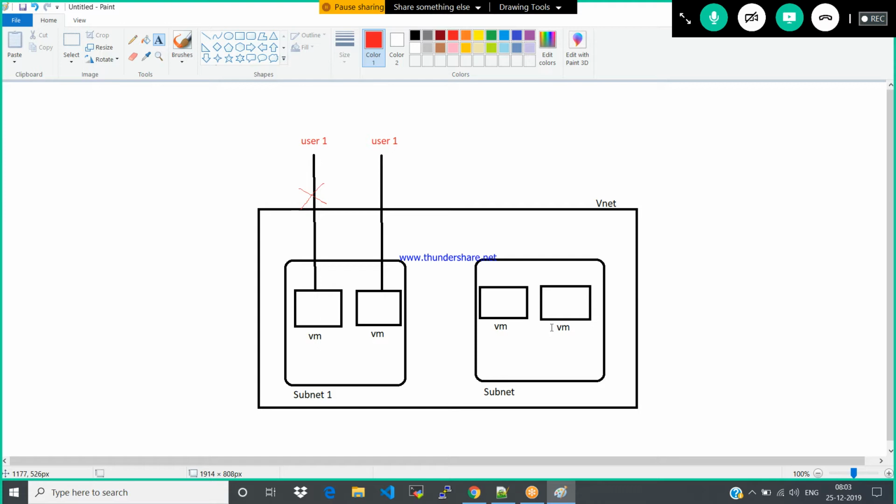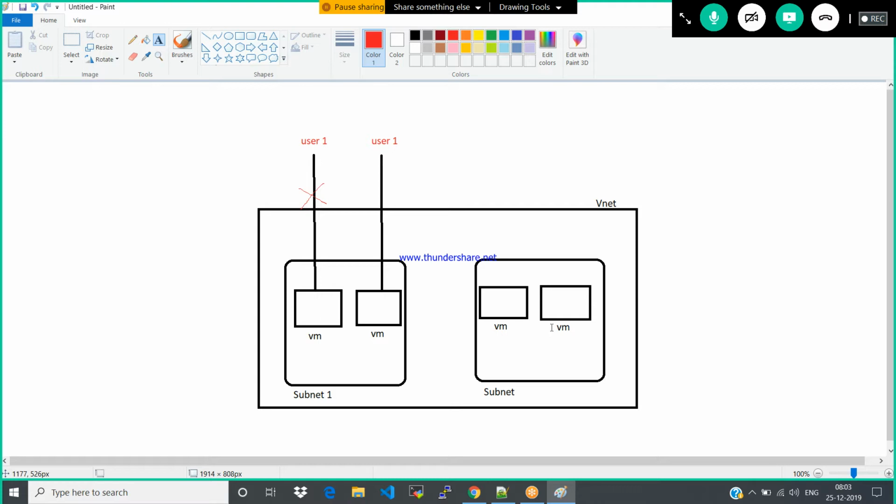Let's assume that we have two departments: HR department and sales department. HR people should only get access to HR services. Sales people should only get access to the sales resources. I would like to restrict them from accessing the other services.